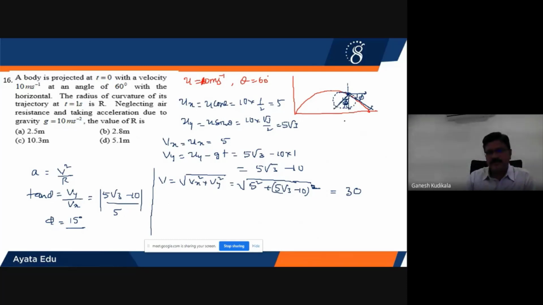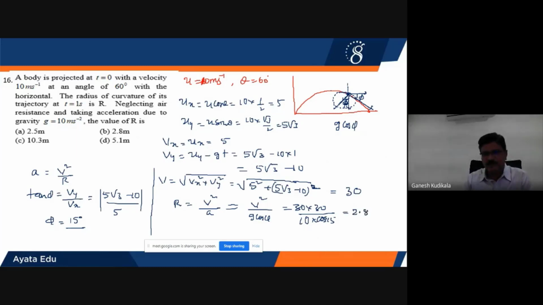The acceleration component in this direction will be equal to g cos phi, and the phi value is 15 degrees. Therefore, the radius of curvature from this formula will be v square by a, where a equals g cos phi. It is v square by g cos phi. So v square is 30 into 30, g is 10, and cos of 15 degrees. On substituting the value of cos 15 degrees, this will be approximately equal to 2.8 meters.